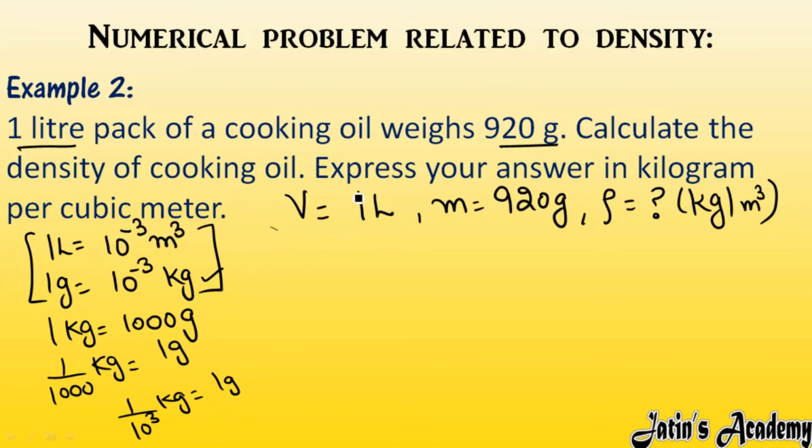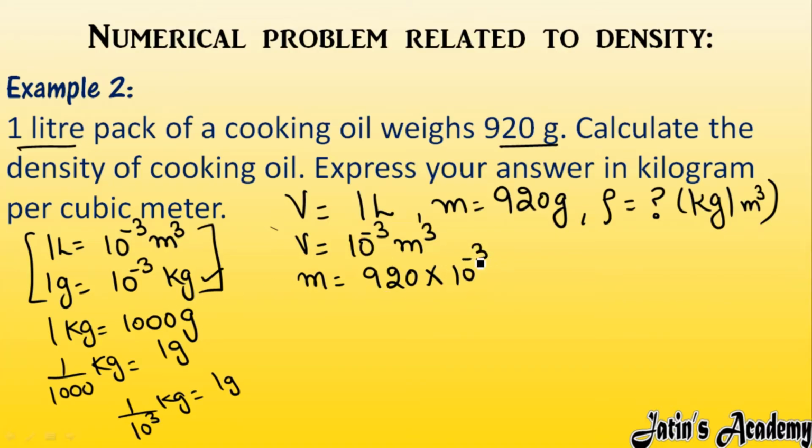So just convert it. We are having volume here 1 liter. 1 liter converted into meter cube is 10 to the raised power minus 3 meter cube. And mass also we have to convert. Mass is 920 multiply 10 to the raised power minus 3 kilogram. So density we have to calculate. Density formula is what? Density is mass by volume.